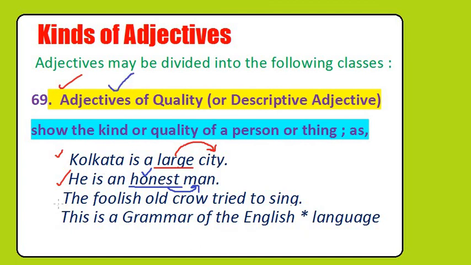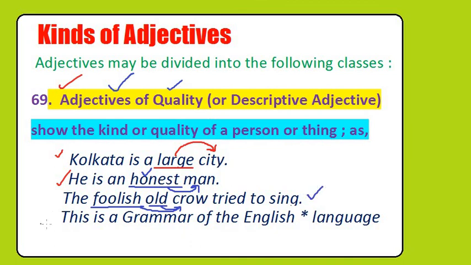The third sentence, the foolish old crow tried to sing. Here there are two adjectives. What are they? The first one is foolish and the second one is old. Both of them are adjectives of quality. Both of them are telling the quality of the crow, and both are describing the crow, which is a noun. Hence it is the adjective of quality or descriptive adjective in this sentence.